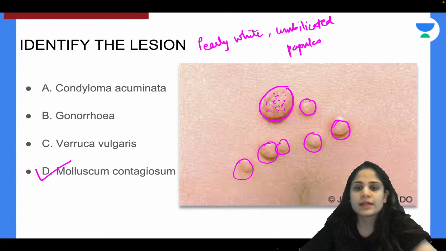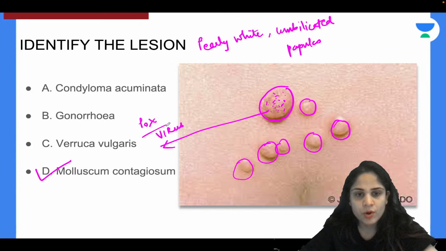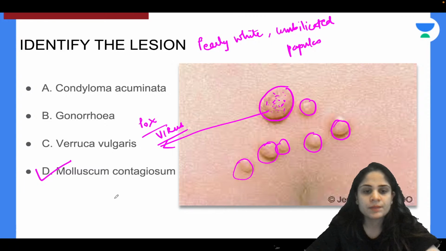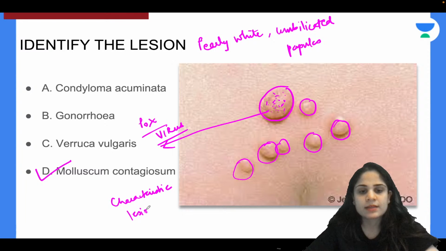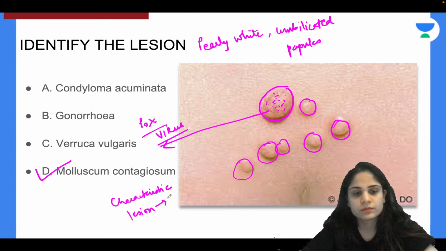Okay, so molluscum contagiosum, what do you do? You aspirate, or you take a small biopsy and check what virus is present. The virus present in molluscum contagiosum is nothing but pox virus. What is the characteristic lesion of this disease? Anyone?